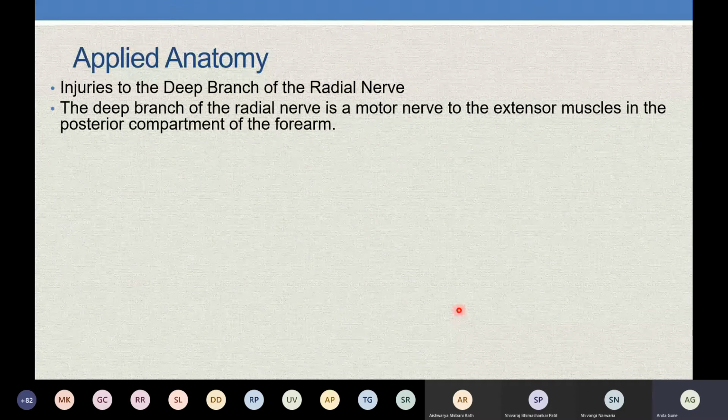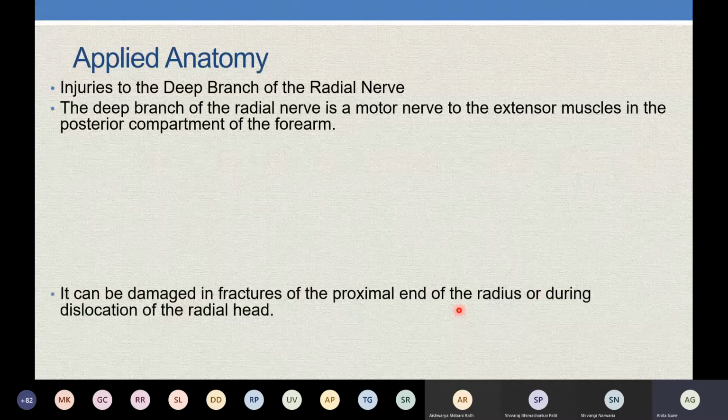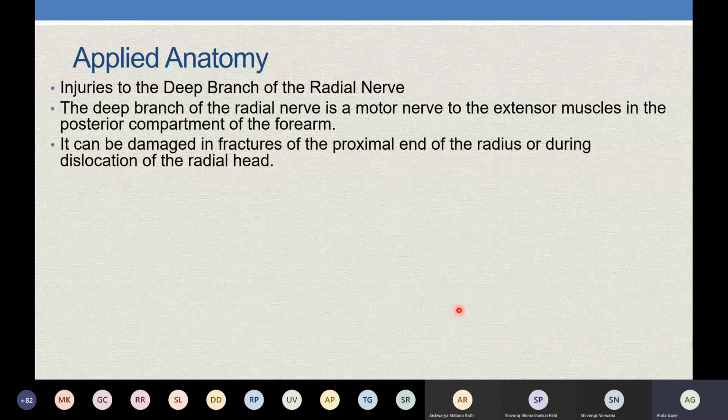And if it is injured, how will it get injured? It will get injured when there is damage or fracture at the proximal end of the radius, sorry, that is the upper end of the radius that is forming the superior radioulnar joint, you know.